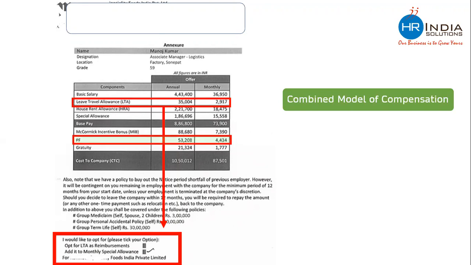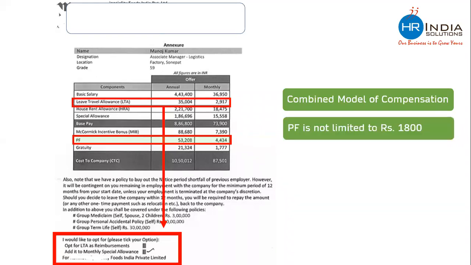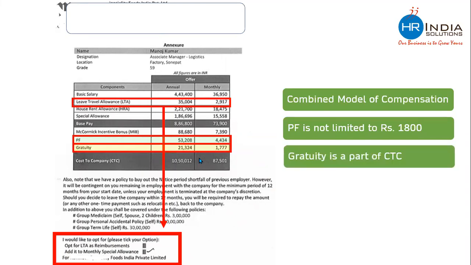You will see that the company is mentioning provident fund contribution as 4,434, and the basic salary is only 36,950, which is lesser than the previous basic salary. But the PF contribution is higher than the previous contribution. So this company is not limiting their provident fund contribution to 1,800, and they are contributing on the entire basic salary. You will also see that this offer letter contains gratuity as a CTC component. This company is adding gratuity in the CTC.